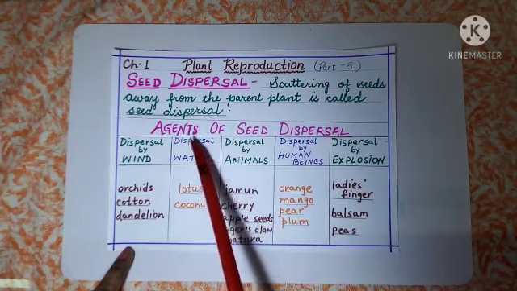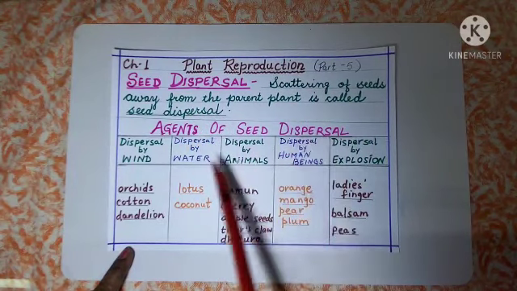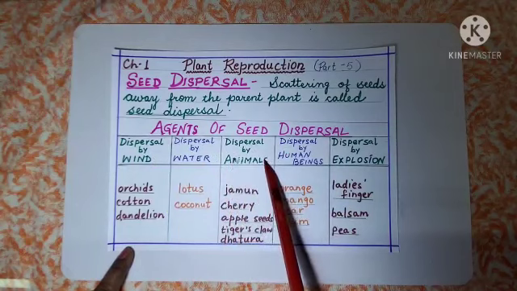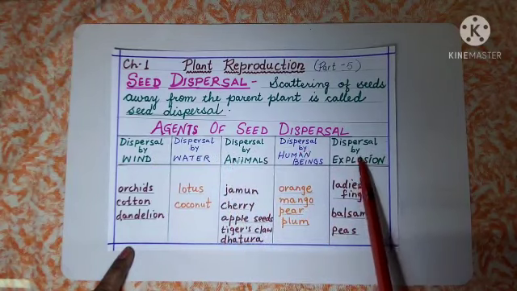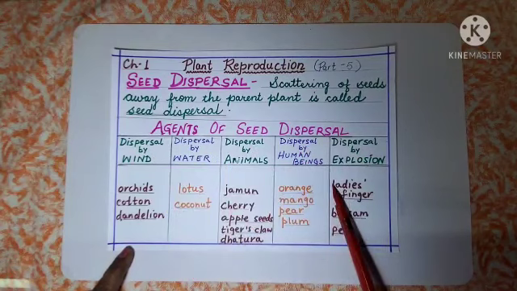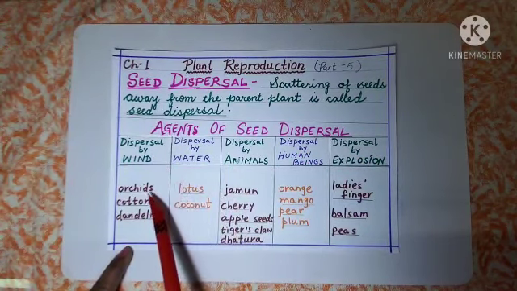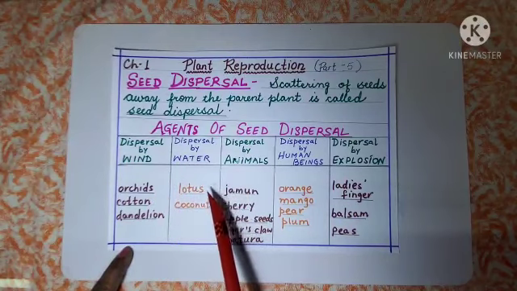Now we also learnt about the agents of seed dispersal. The five agents of seed dispersal are wind, water, animals, human beings and explosion. Then we learnt a few examples of each kind. Dispersal by wind, which are the seeds that get dispersed by wind, like orchids, cotton and dandelion. Dispersal by water, lotus and coconut.